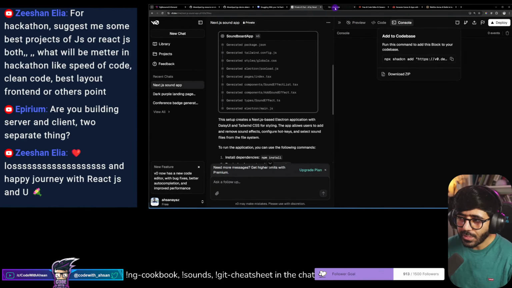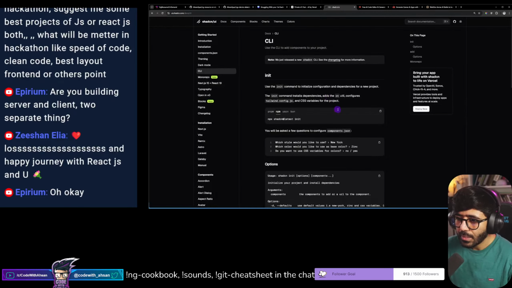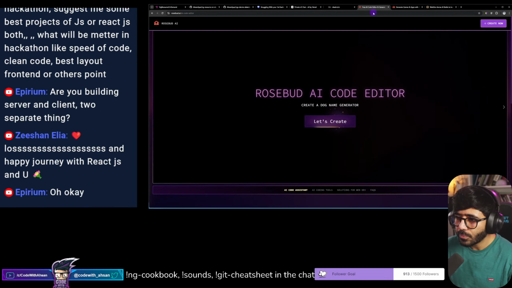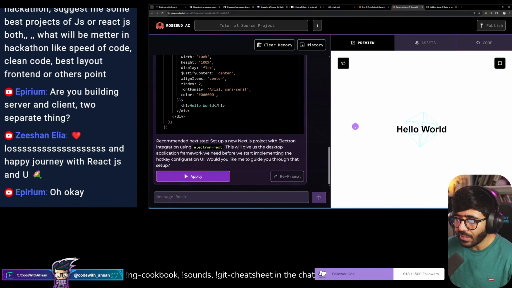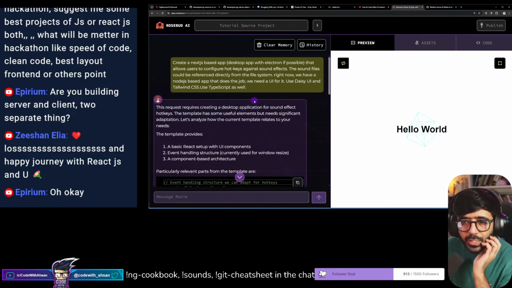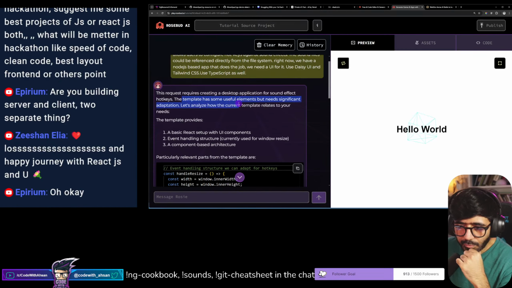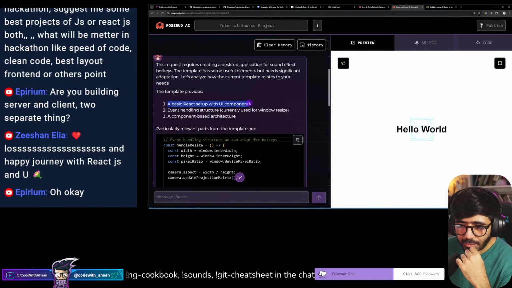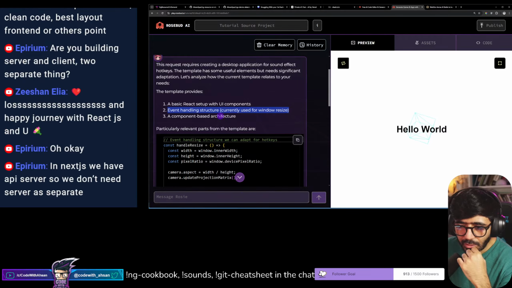So just for the sake of moving forward, this is what v0 created. Now if I go to this guy, what did they create? So here they have created, this requires a desktop application for sound effect hotkeys. The template has some useful elements but needs significant adaptation. Let's analyze how the current template relates to your needs. A basic React setup with UI components, event handling structure, currently used for Windows resize, a component-based architecture.